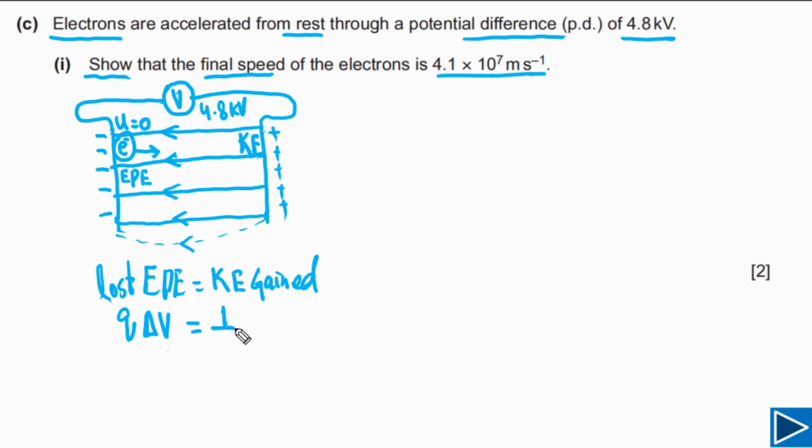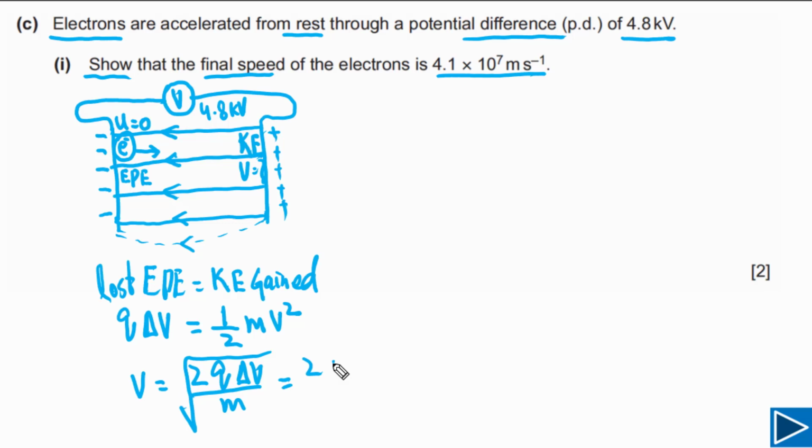So simply we can say the final kinetic energy means the speed at this point. Let's say the speed is V at this point. So final kinetic energy is equal to 1/2 mv squared. We need to calculate V, so we can write V in this case will be equal to 2Q times delta V divided by m. And if we take the root of this, that is the final speed.